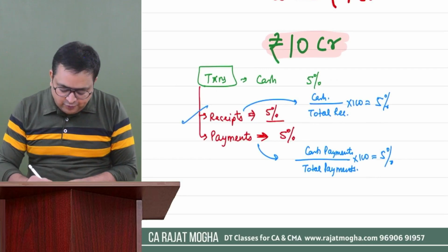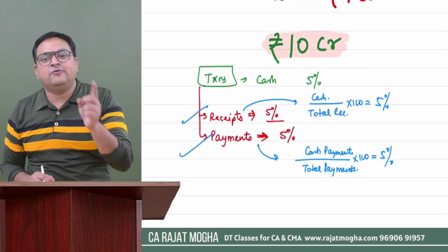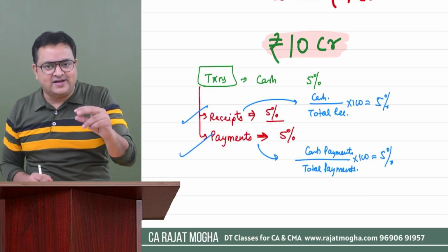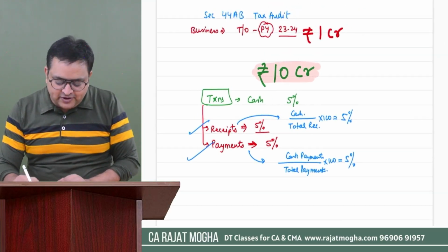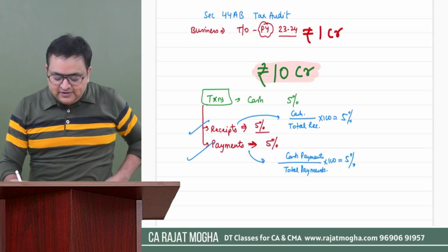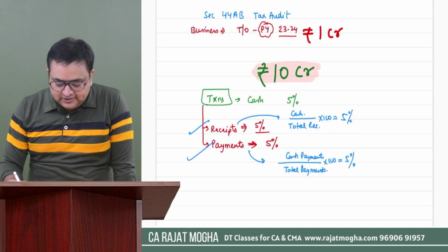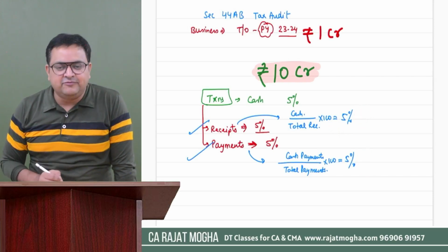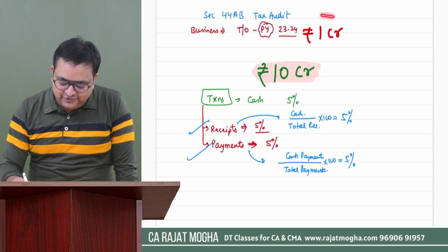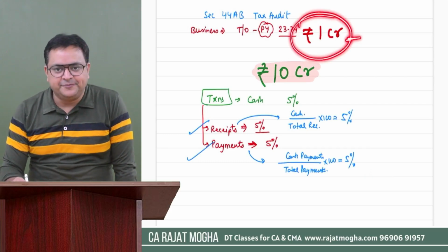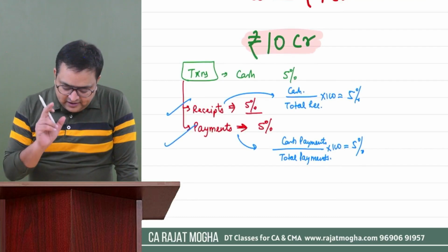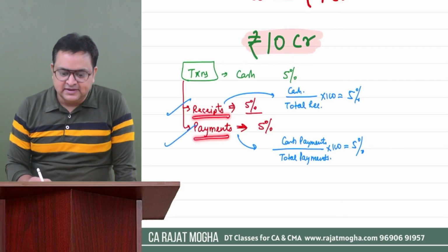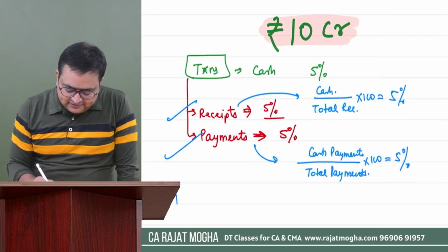So if you satisfy both these conditions of 5%, for receipts also and for payments also, right? Not just one, both the conditions. So if you restrict your cash transactions up to 5%, go and enjoy this 10 crore limit. If this is not satisfied, if, let's say, receipts are more than 5%, or payments are more than 5%, or both are more than 5%, then you will be given the 1 crore limit only. Correct? Right.